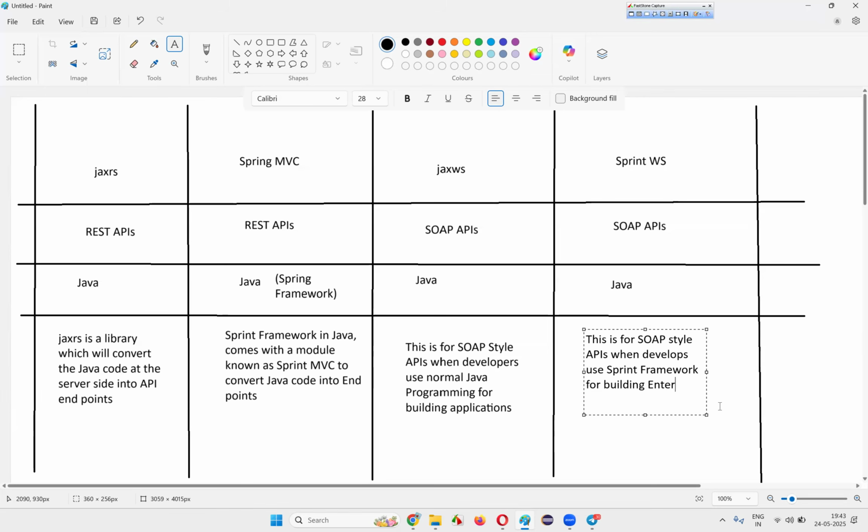For building enterprise level applications.